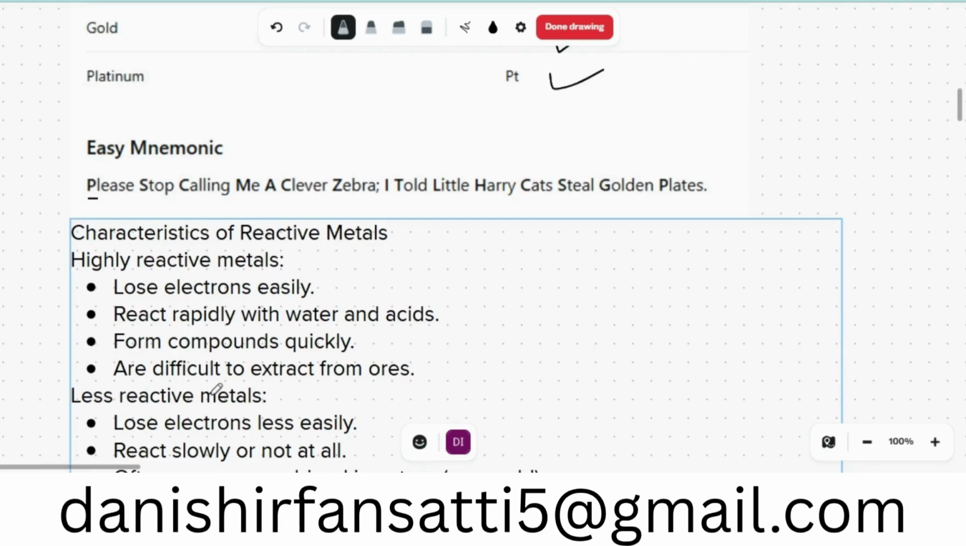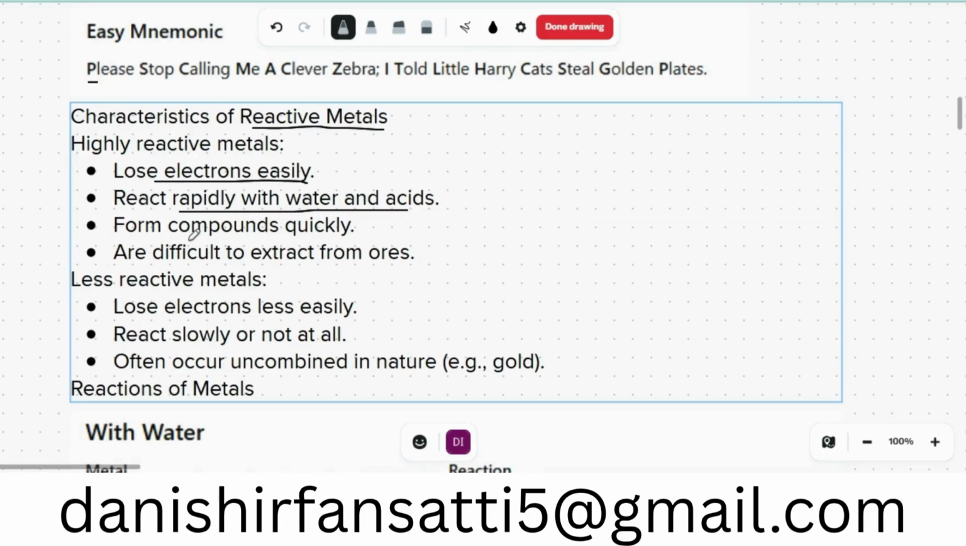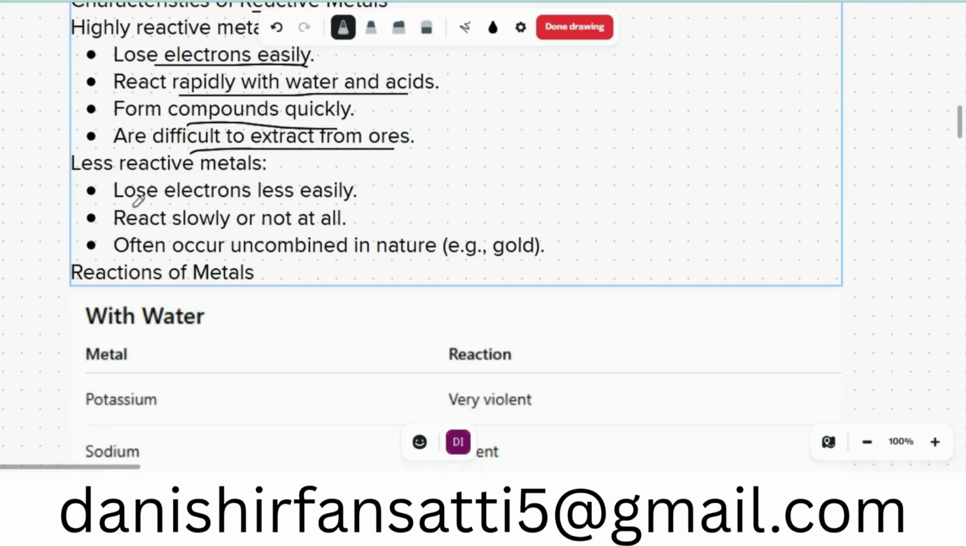Okay, the characteristics of reactive metals. Highly reactive metals lose electrons very easily. They react rapidly with water and acid. They form compounds quickly and they are difficult to extract from ores. Least reactive metals lose electrons less easily, react slowly or not at all. They often occur uncombined in nature. For example, gold is uncombined in nature.